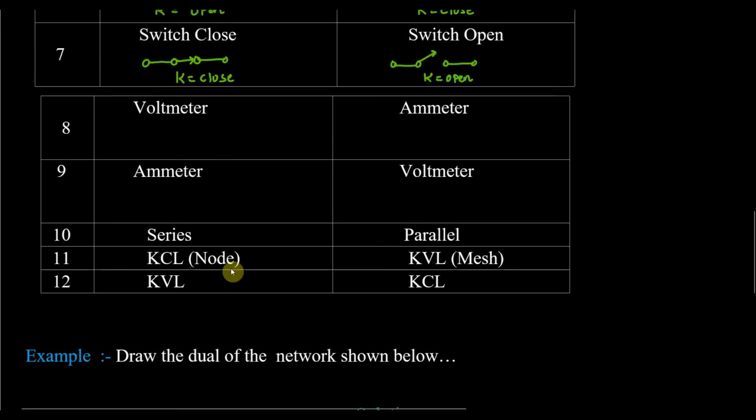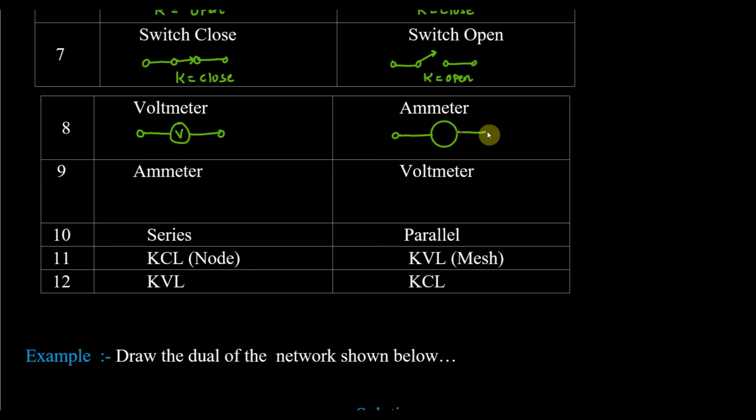Apart from that, the circuit may also consist of this. So if we have a voltmeter, the use of voltmeter is to measure the voltage. So V is the voltmeter, and its dual will be the ammeter, and ammeter is used to measure the current. Fine. So vice versa, if we have an ammeter, its dual will be the voltmeter.